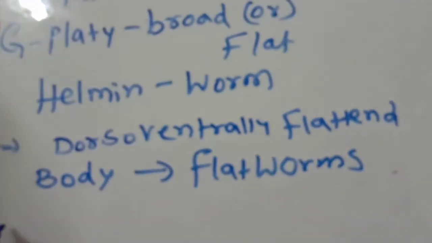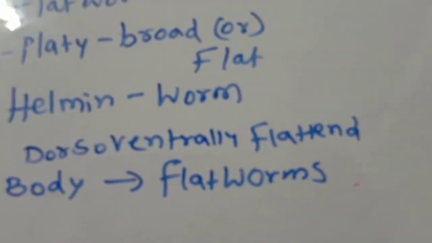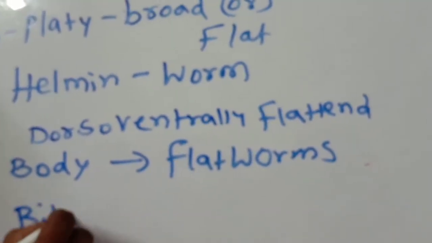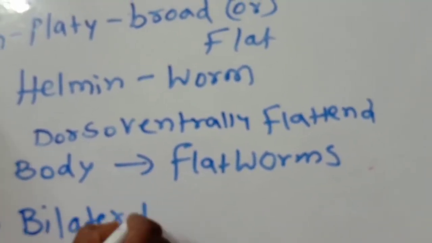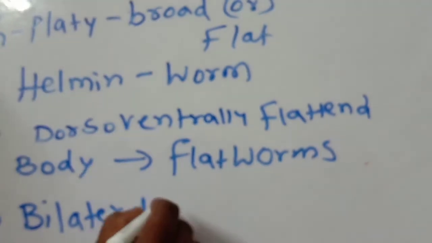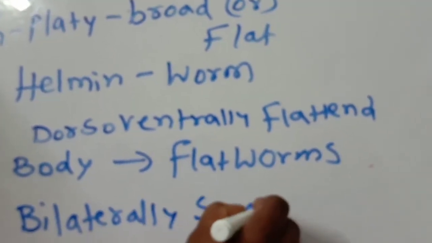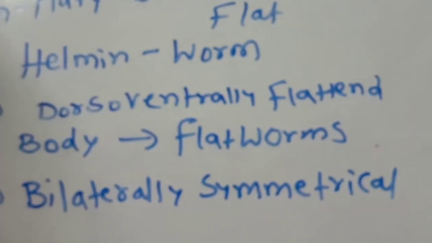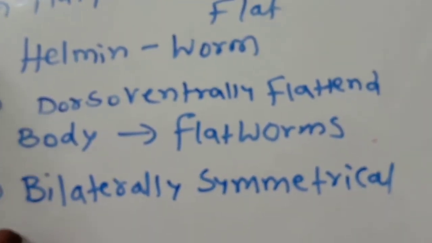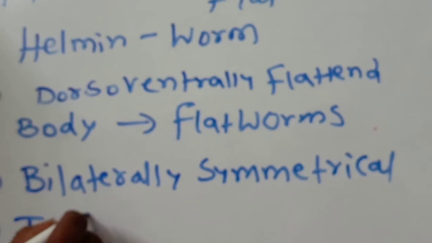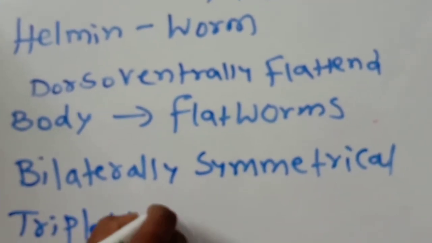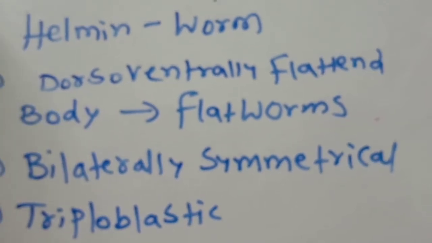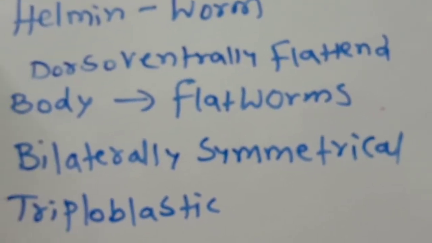First point, second point. These all show bilateral symmetry. They are bilaterally symmetrical. Next one, they are triploblastic. They perform triploblastic functions. Acoelomates.